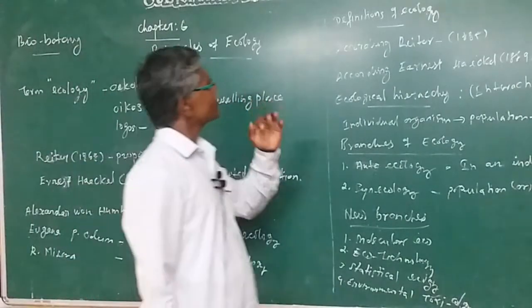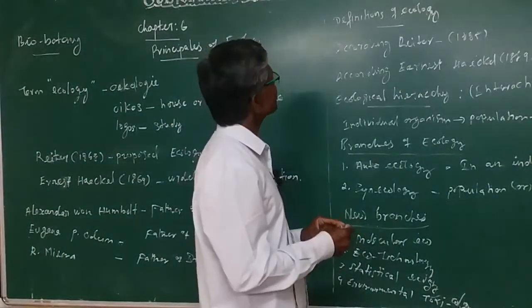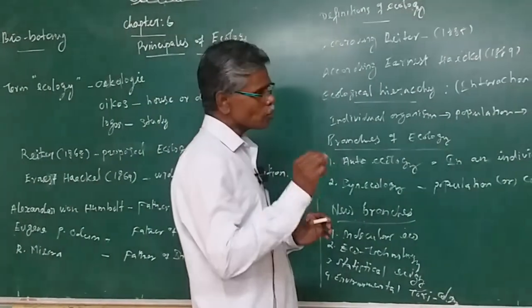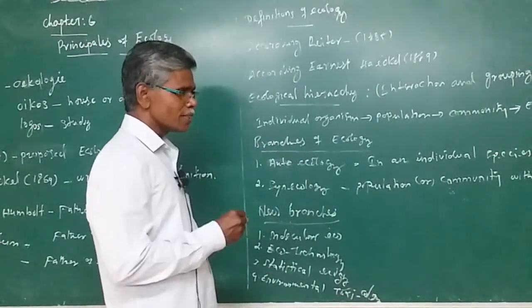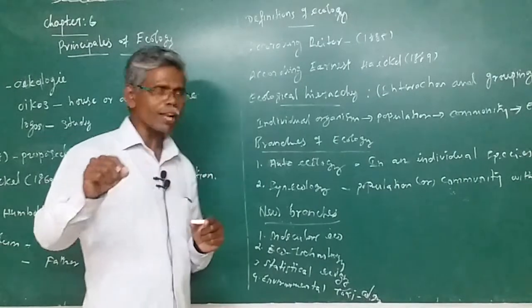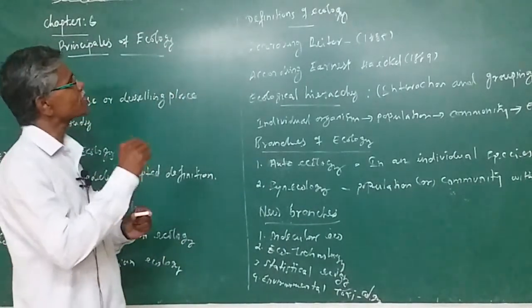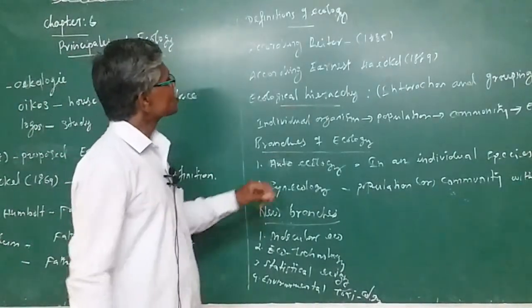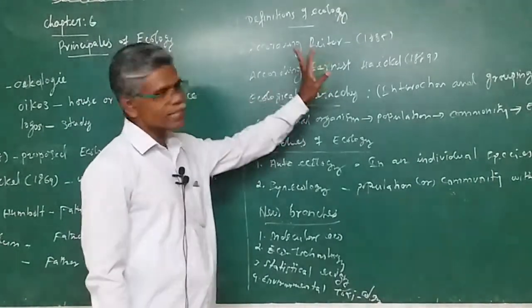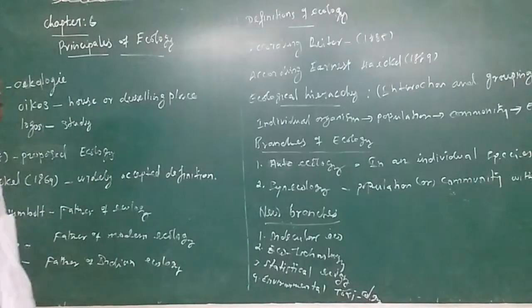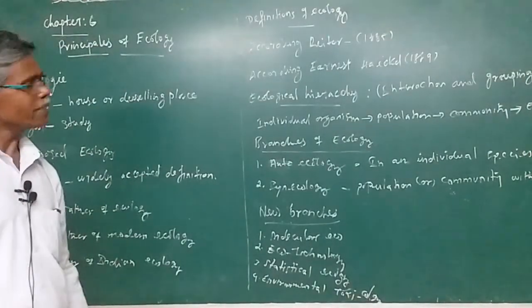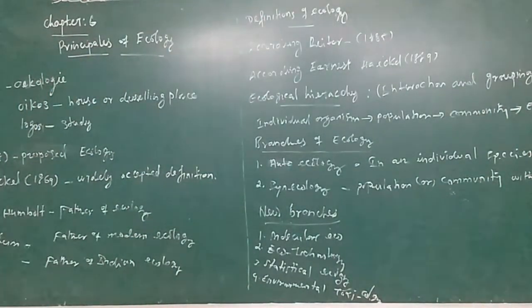Now, the definition of ecology. I already told you: organism and their environment, the relation of organism to environment. This is simply the definition of ecology. According to Reiter, 1885, and according to Ernst Haeckel, 1889.